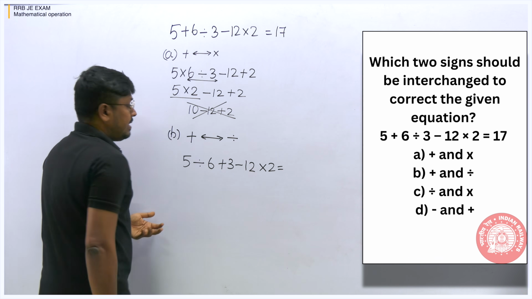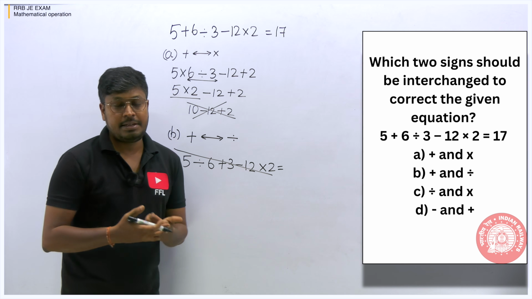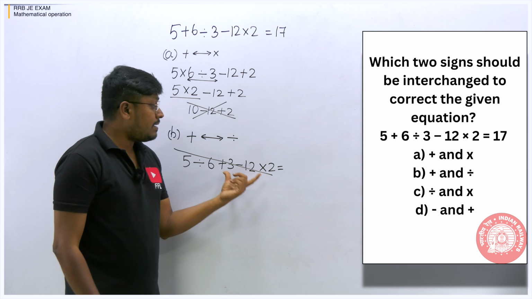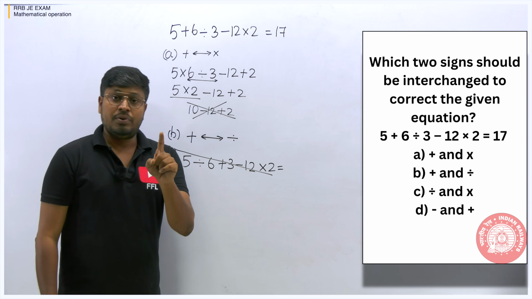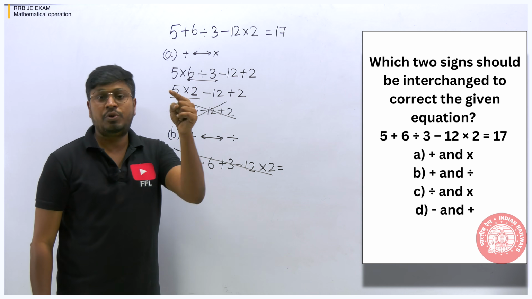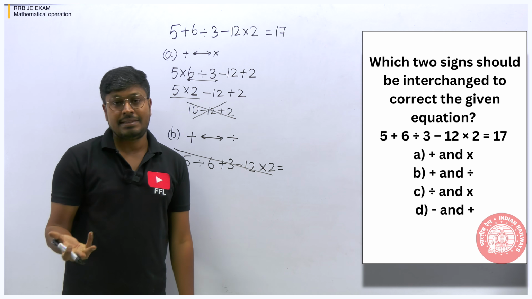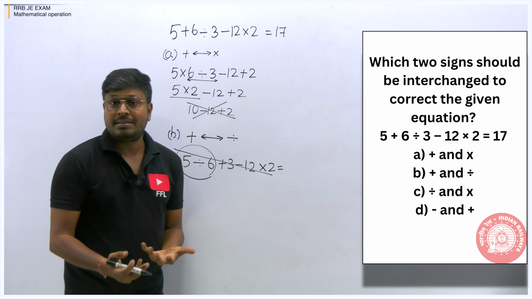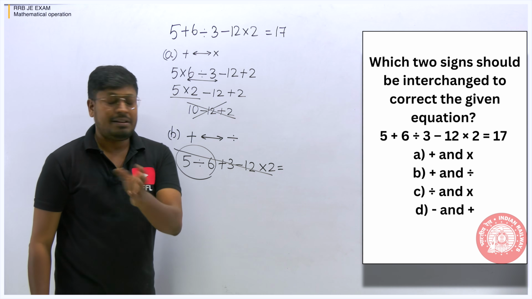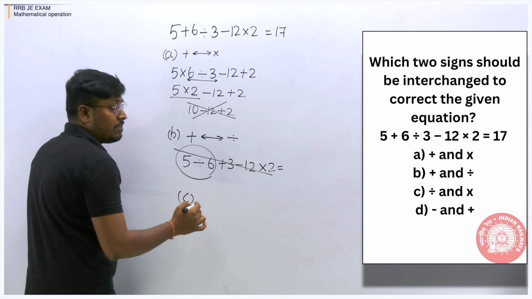I think surely I will not get 17 here, because when you keep on practicing more questions, you can guess that this answer will not be 17. Why? Because in the previous question I told you, 2 by 3 gives 0.666 something, we will not get 17. Similarly, here it is 5 by 6, definitely 0 point something. We will not get 17 here, so you don't want to waste your time. Just go on with the other option.